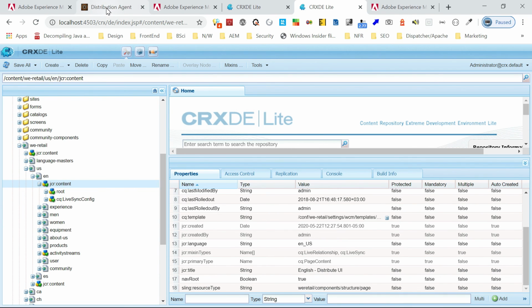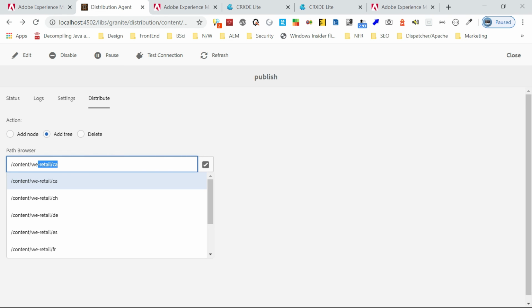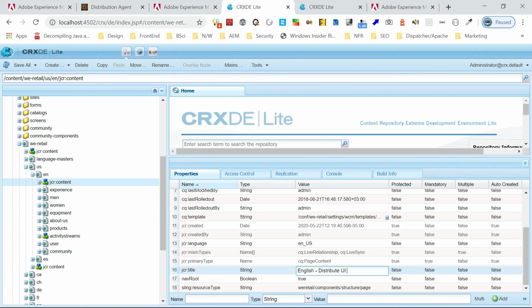One more thing you can do here is go again to distribute. You can do an add tree also. So I'm just going and telling, maybe content vRetail, that's it, vRetail. But I'm changing here in the same place, tree. So this is saved.